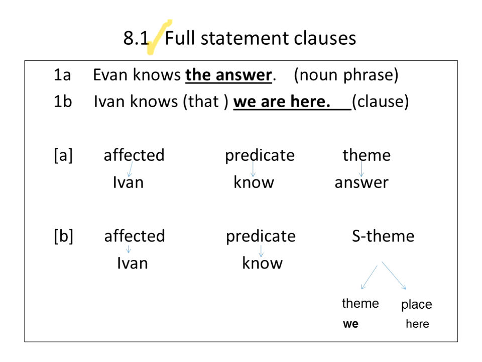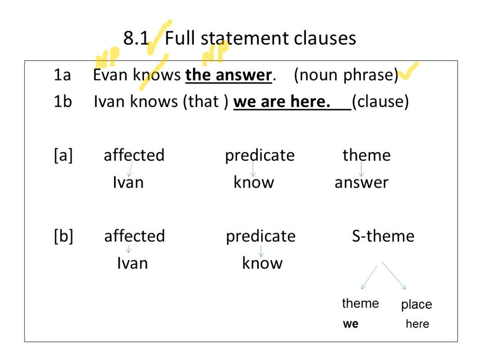Now let's look at what we used to do. We said a sentence like Ivan knows the answer. Now this is a noun phrase, Ivan, and the answer is also a noun phrase, a referring expression, and the predicate was know, right? On both sides, these were noun phrases. But now we're looking at the types of sentences in which the object here is not a noun phrase. It's a whole clause, or what we call shibh jumla. So we can say, Ivan knows we are here.